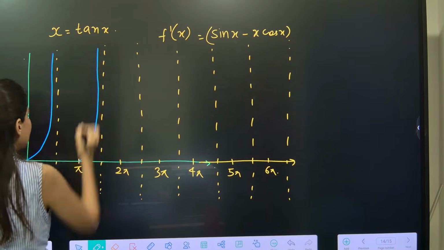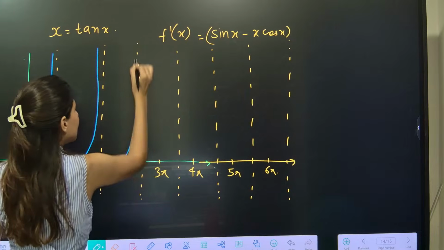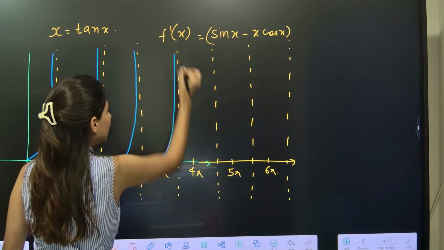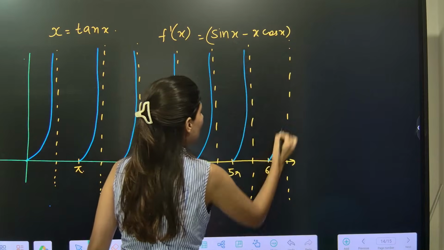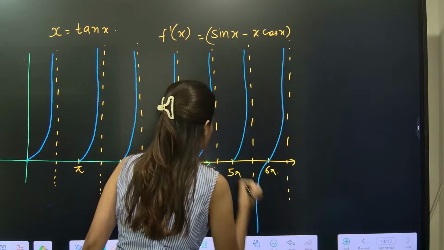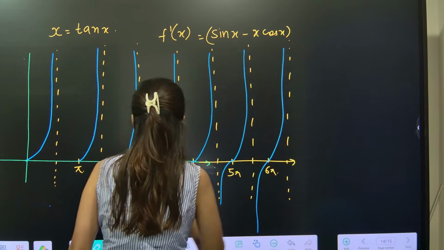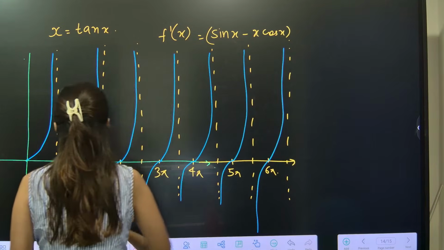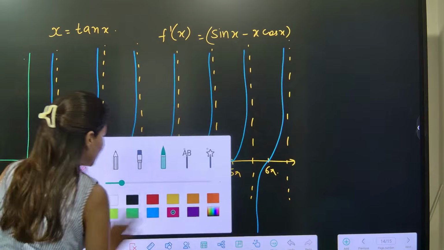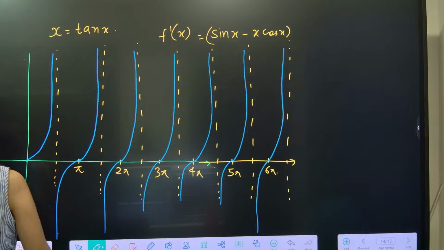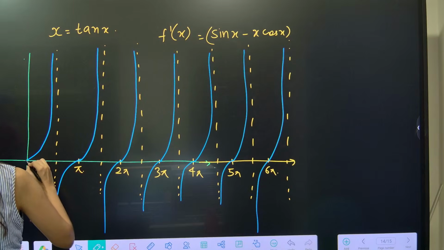This is how the tan x graph looks, and eventually like this. Although this part will not be that helpful for us, but yes. Now I am going to plot y equals to x. Okay, y equals to x will look like this.